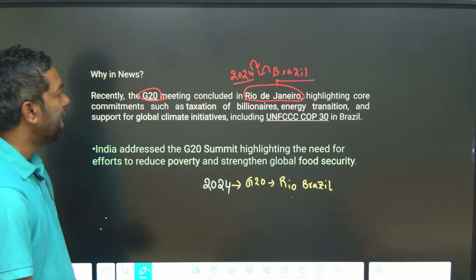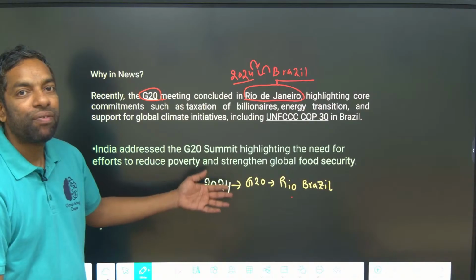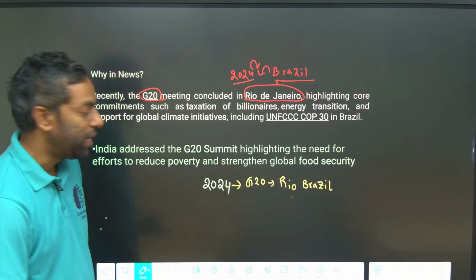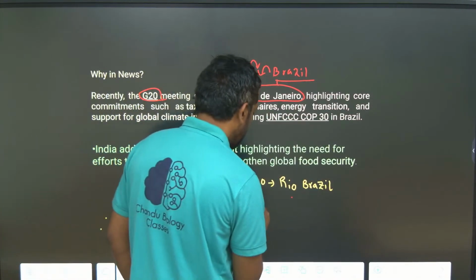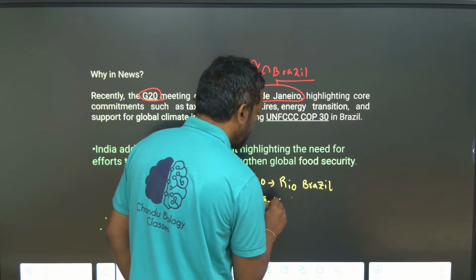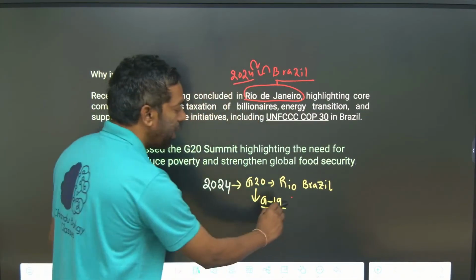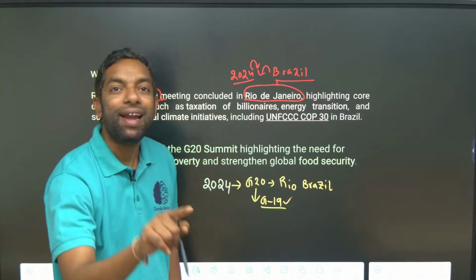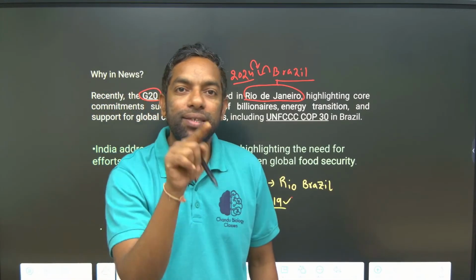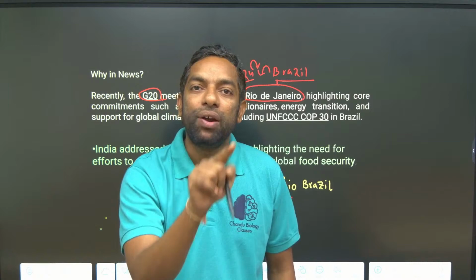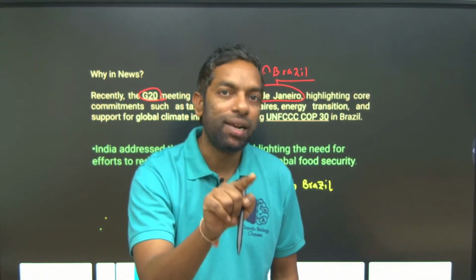This is the meeting of G20. The Group of 20, the 19th meeting, is 2024, which took place in Brazil, Rio.